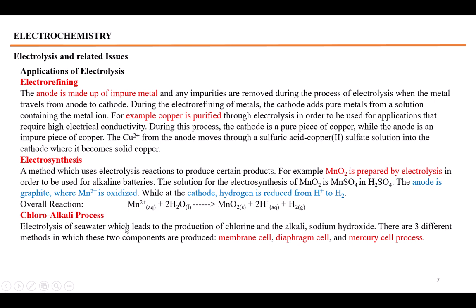Chloroalkali processes. These are the processes of electrolysis of seawater where chlorine and alkalis like sodium hydroxide are produced. This process is done in three different ways, and in all these methods, electricity is used. They are the membrane cell process, diaphragm cell process, and mercury cell process.